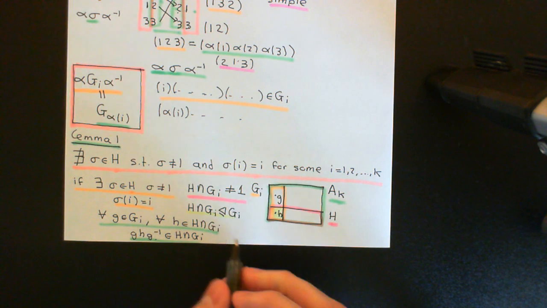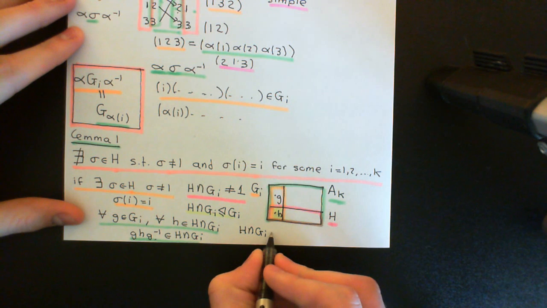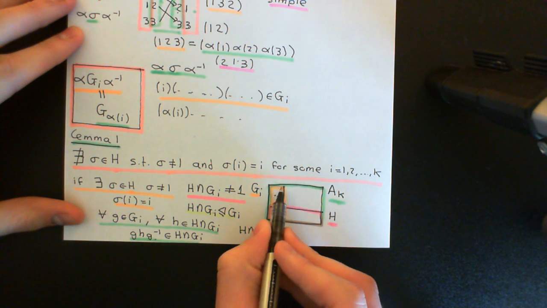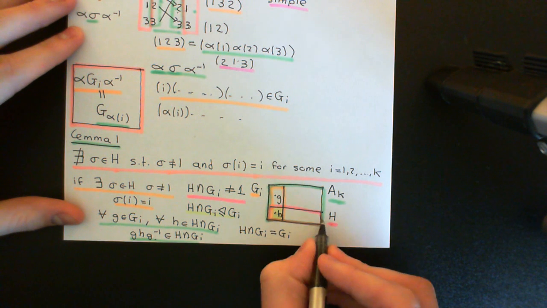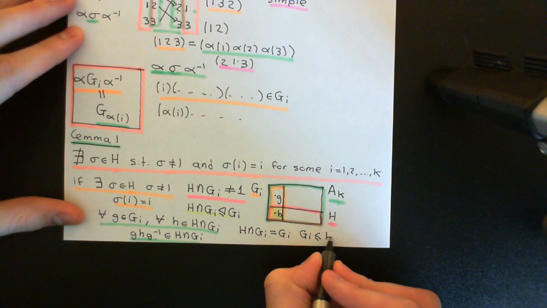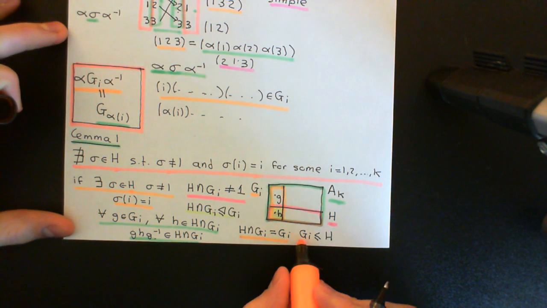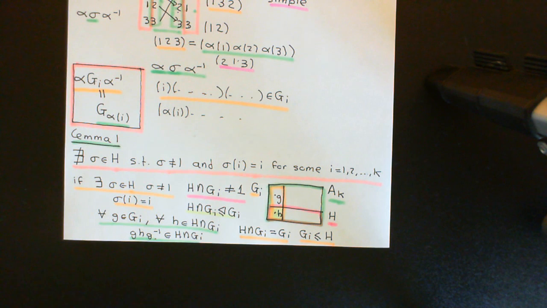So what does that tell us instantly? That tells us that H intersect GI must be the improper subgroup. It must be equal to GI, i.e. this picture is incorrect. What you need to do is get rid of all of this bit. GI must be completely contained within H. So what I can conclude is that GI is going to be a subgroup of capital H. Okay, so I was able to conclude all of that just from the fact that H contained a single element that fixed I, that the entire stabilizer of I is now completely contained in H.